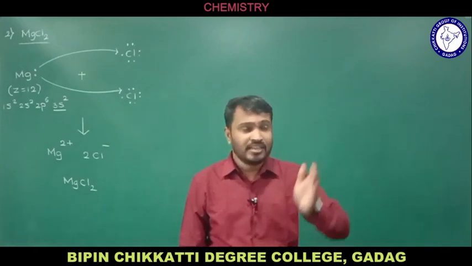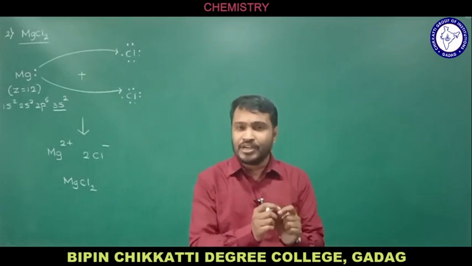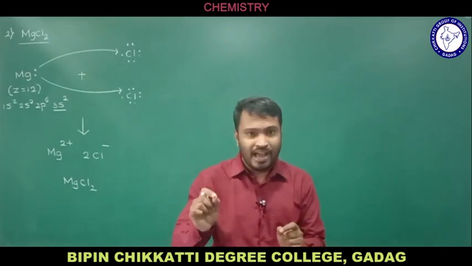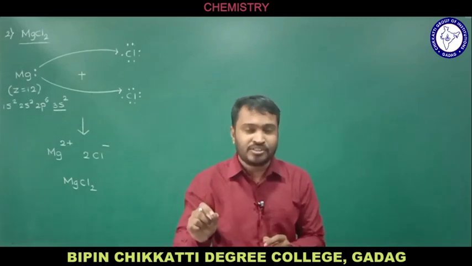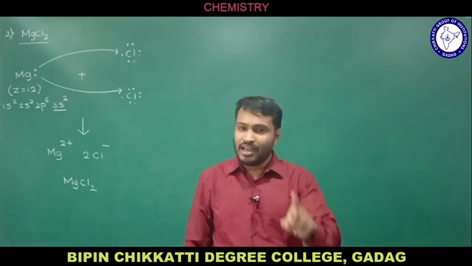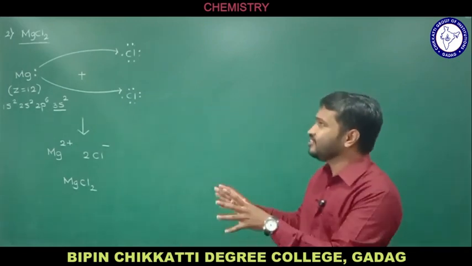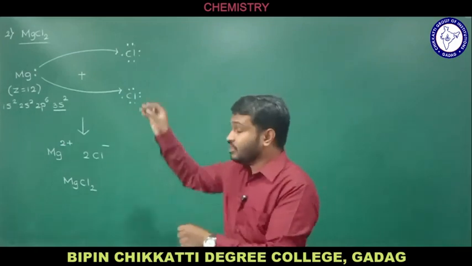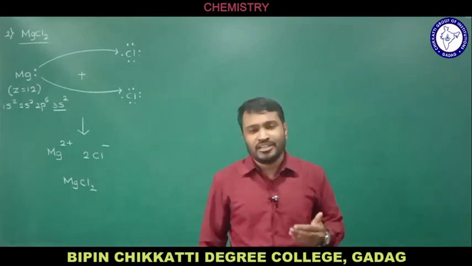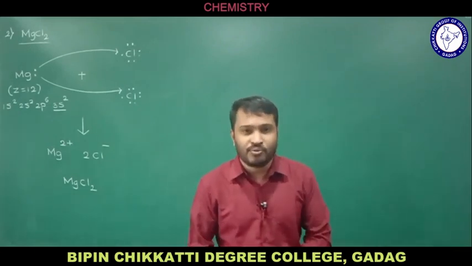So this is the reason each and every element in the modern periodic table tries to attain the nearest noble gas configuration to be stable. And to attain that nearest noble gas configuration, if there is a transfer of electron in that kind of chemical bond, we call it an ionic bond. So I can generalize the meaning of ionic bond with examples. Similarly, you can draw the structures for KCl, calcium oxide, and n number of ionic compound examples.